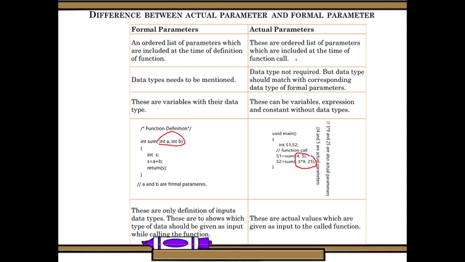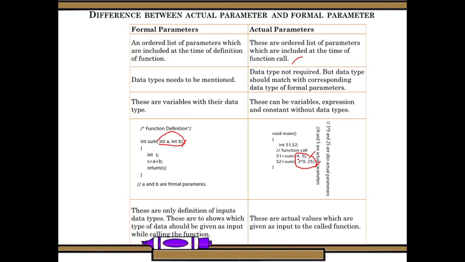They are an ordered list of parameters included at the time of function call. Definition time is formal parameters, and calling the function is actual parameters.